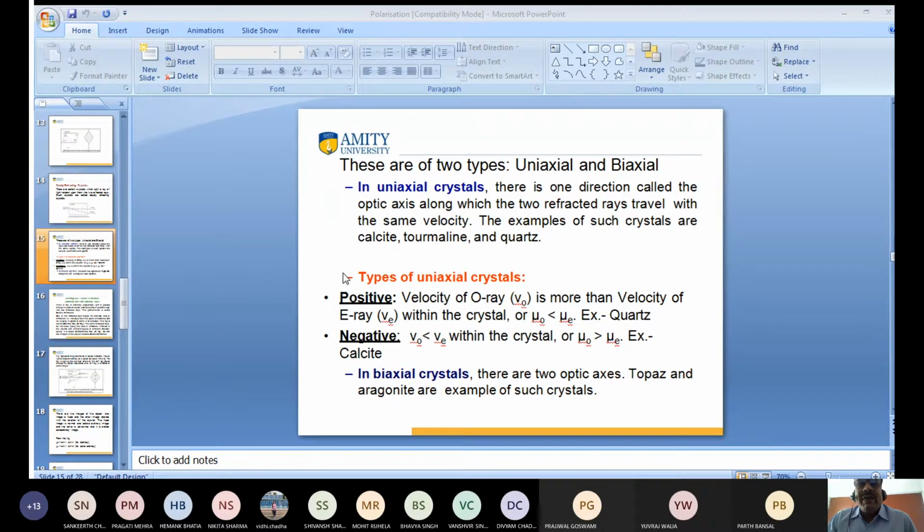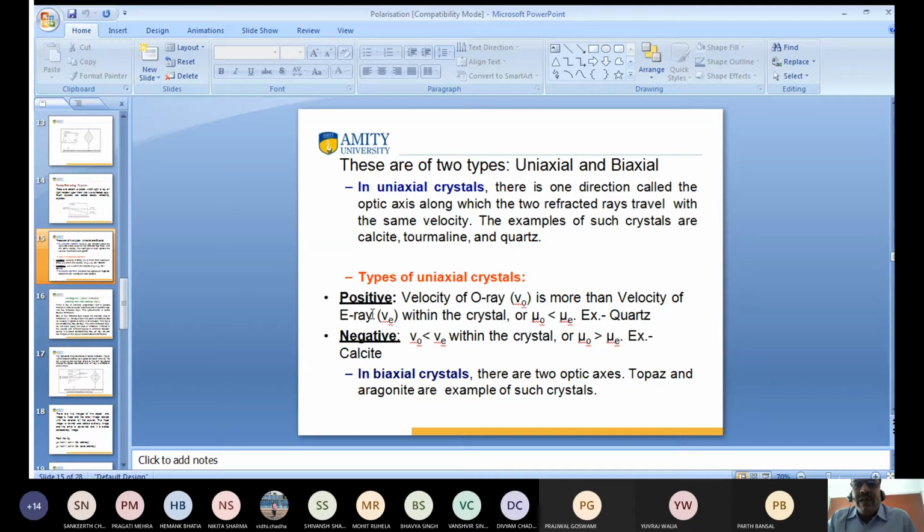So again we talk about the uniaxial crystal. A uniaxial crystal has only one direction, which means only one optic axis. This is called a uniaxial crystal, and uniaxial crystals are of two types: positive crystal and negative crystal. Yesterday someone asked me, sir, why not talk about this one? Because it involves ordinary rays and extraordinary rays. So I first discussed double refraction, and then this one. Now you are able to understand what a positive crystal and a negative crystal are.